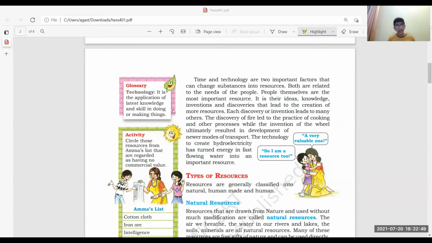But after a few years, we developed a technology which resulted in electricity from water. That is hydroelectricity. So water became an important resource to generate energy. This is how time and technology play their roles in changing a substance into a resource.